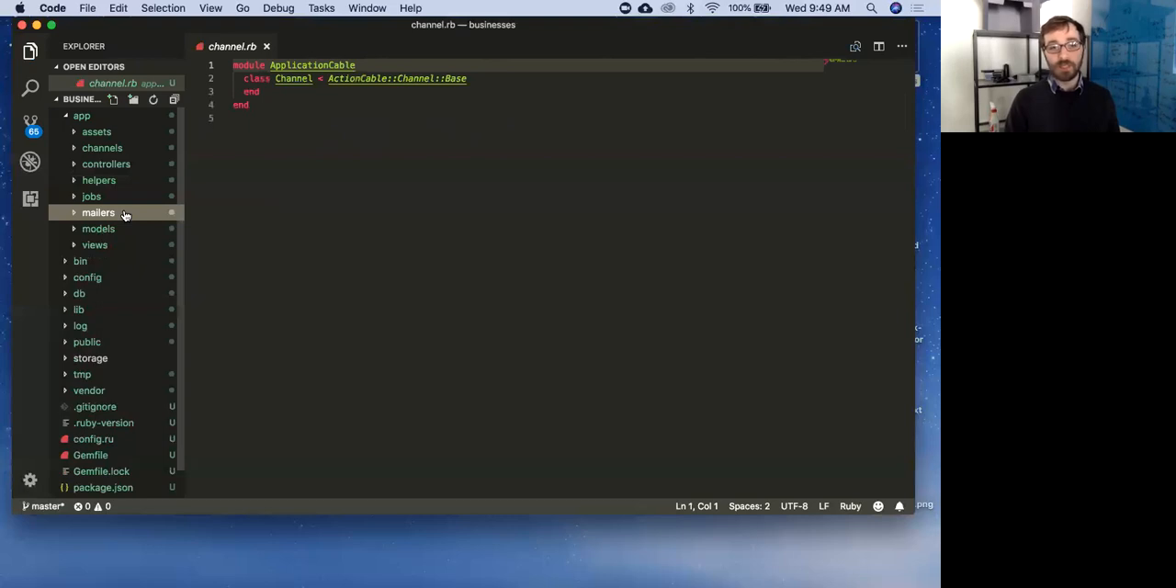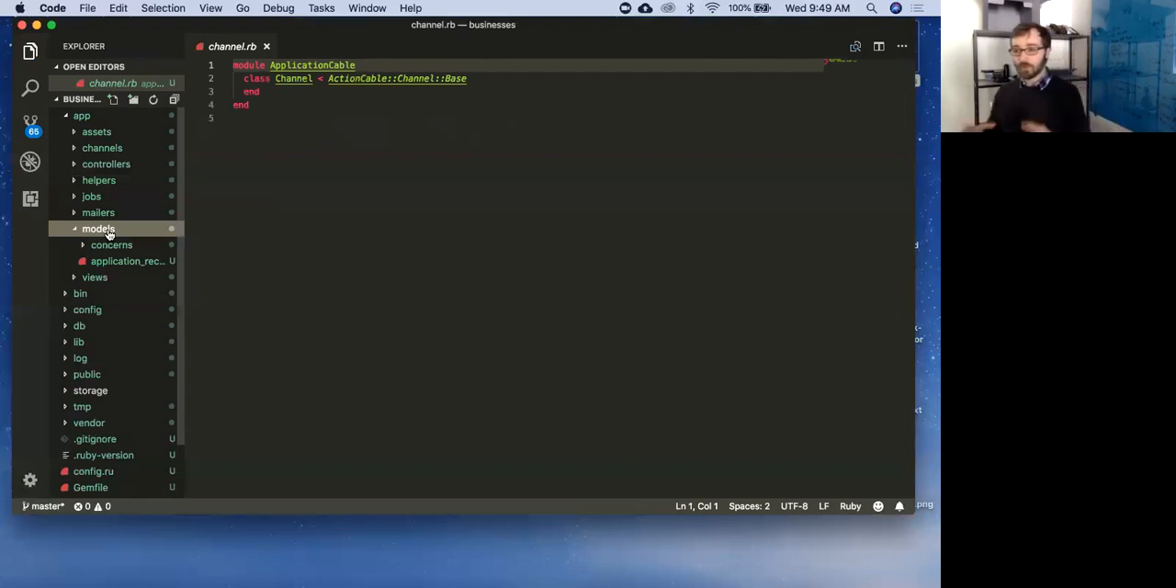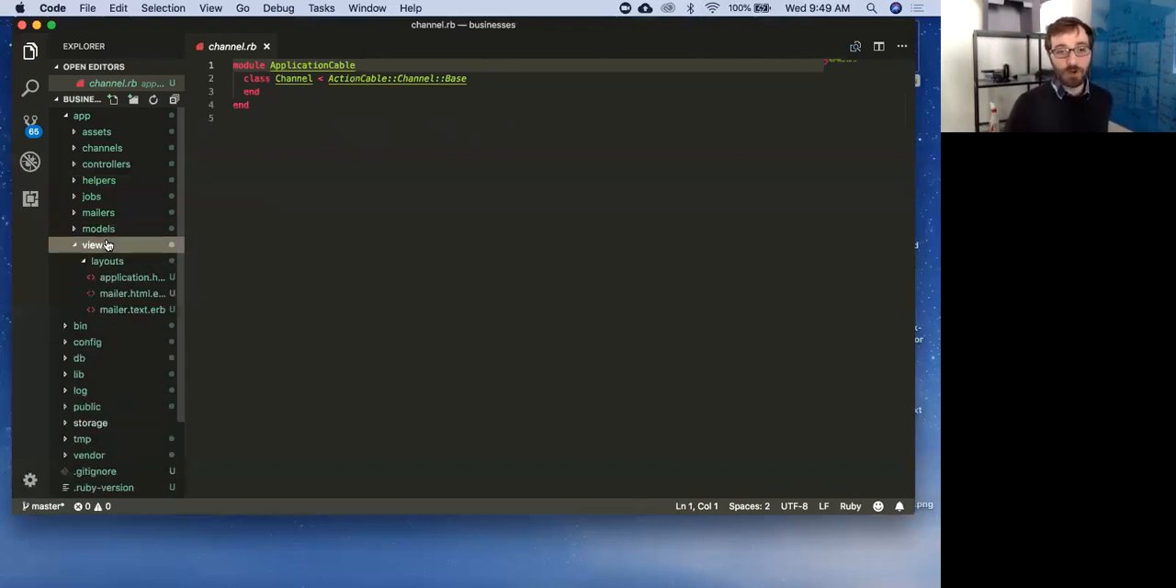Mailers is if I want to send email to people, that's what mailers is. Models we've already talked about. So this is the representation of our database tables in our code. Our models will live in models. Views, we already know what that is too. So our views are basically our HTML.